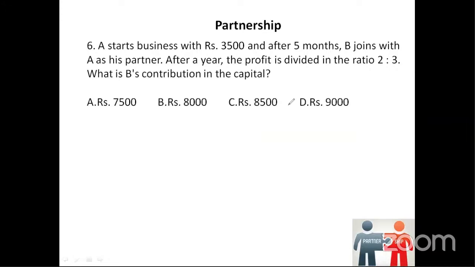A starts a business with rupees 3,500. B joins with A as partners. After a year, the profit. Okay, after 5 months, B joins actually. Okay, fine. This looks quite simple. We have only A and B. So we have A and we have B. A with how much amount? 3,500 into, it says, observe the question carefully. It says after a year.